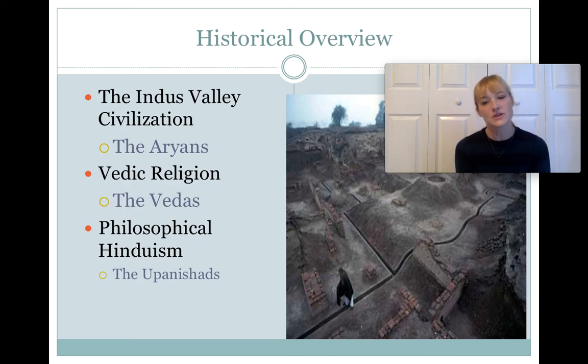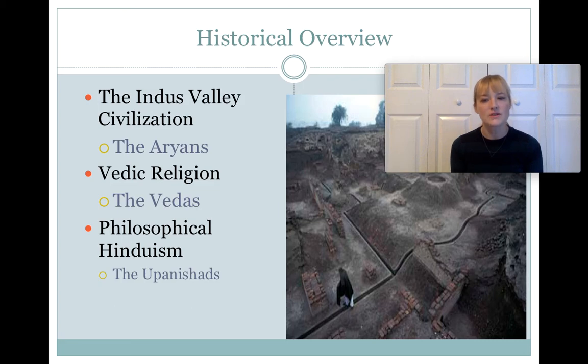And the Upanishads are another group of texts that we're going to read from, that some of your sections from the world's wisdom text are from the Upanishads. But the Upanishads were really a text that responded to the fact that the Vedic religion was really just for the elites in society. It was for the top caste, it was for the wealthy. So for the majority of Hindus, there was a spirituality that was missing. There was a personal devotional aspect of Hinduism that was missing because the tradition was so ritualistic.